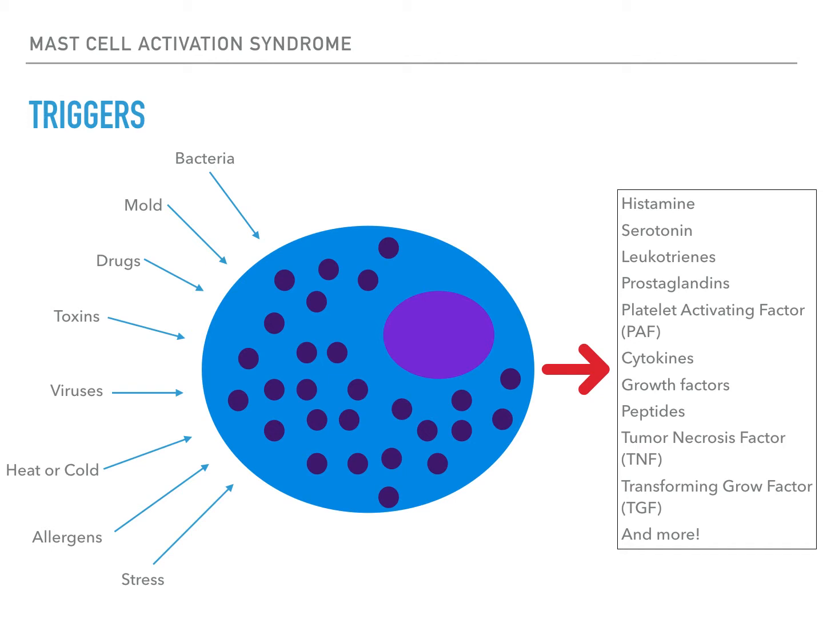Some of the triggers for mast cells include bacteria, mold, drugs, toxins, viruses, heat or cold, pressure, and stress. These lead to either the degranulation or the selective release of many different kinds of chemical mediators. Some of those listed above are histamine, serotonin, leukotrienes, prostaglandins, platelet activating factor, many different kinds of cytokines and growth factors, peptides, and a lot more.